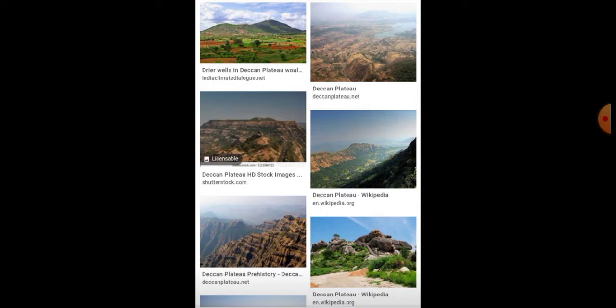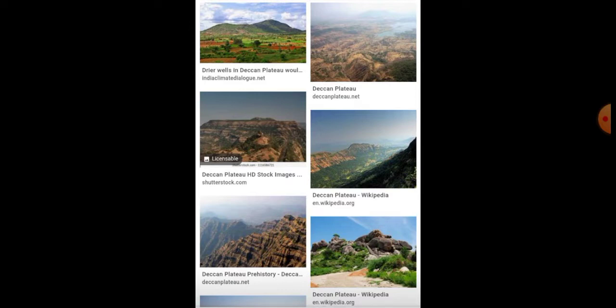43% of India's landmass is covered by Deccan Plateau. Totally 43% of India's landmass is covered by this Deccan Plateau. It is largely 1000 meters above the sea level.